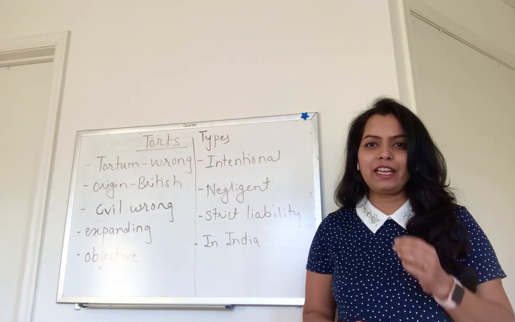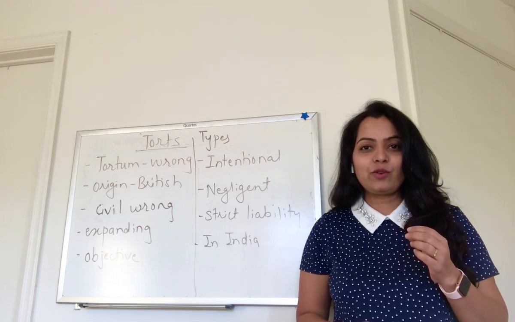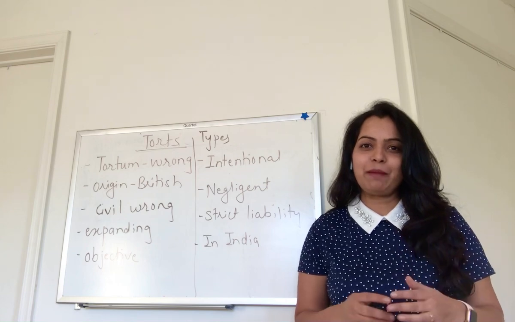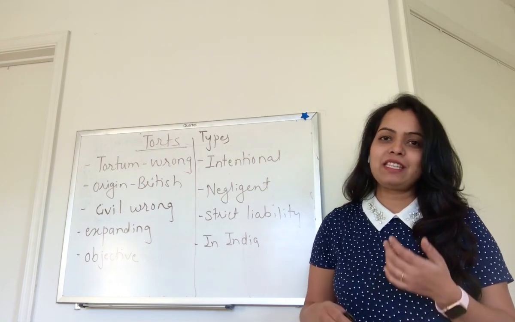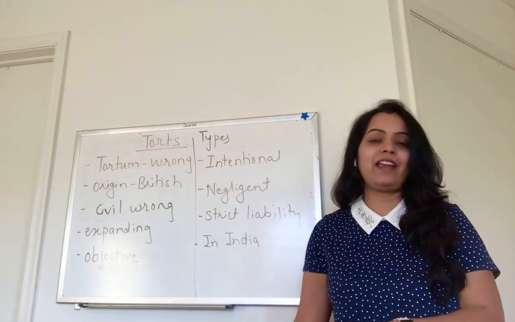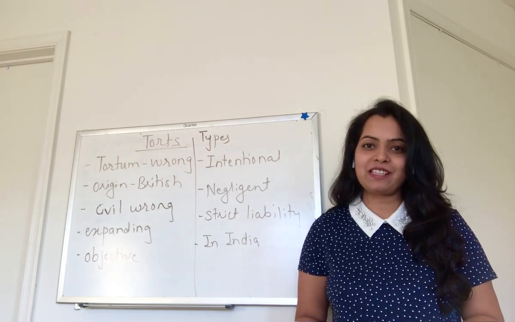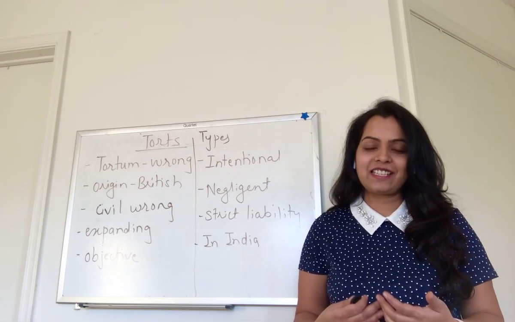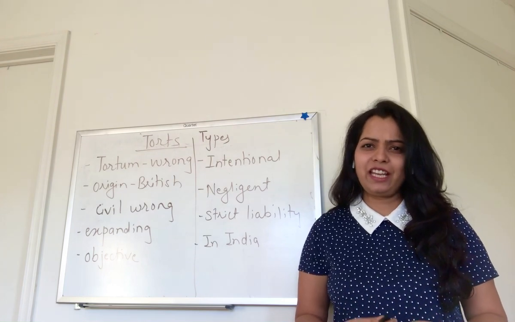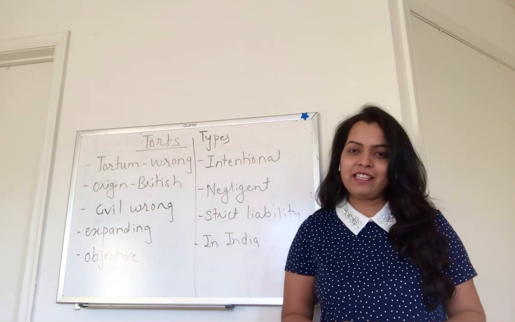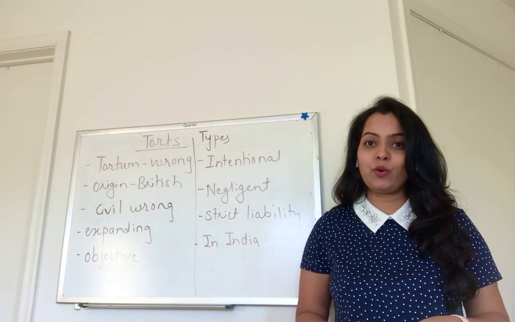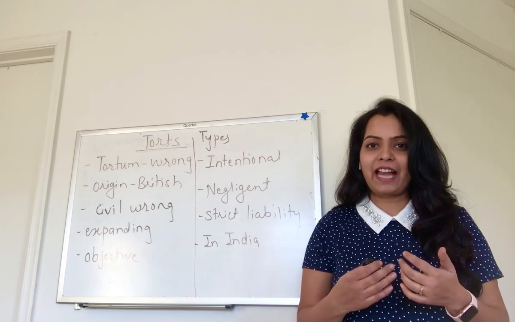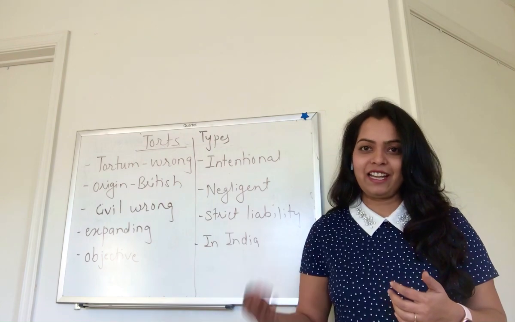Law of torts is a very interesting subject, and there are very interesting and funny case laws in torts law. For example, a drunken neighbor by mistake enters someone else's house or property, such type of trespasses. Then cases relating to all types of funny instances are covered under law of torts. So it is a very interesting branch of law. In India, it is ever expanding, and due to activism of the Supreme Court, in lots of cases, we can definitely say that due to the contribution of judicial activism, category of torts is expanding in India, and more new torts are recognized.